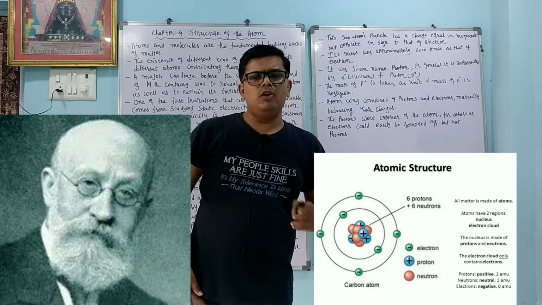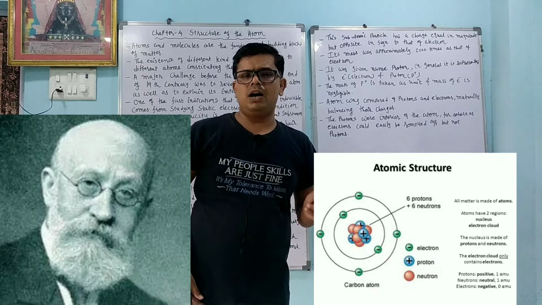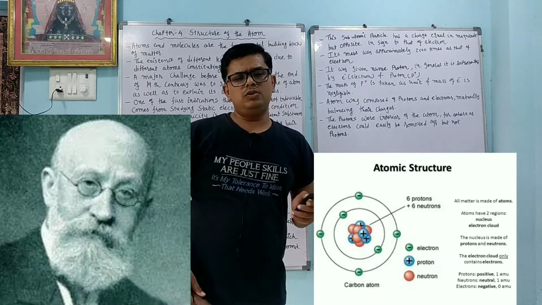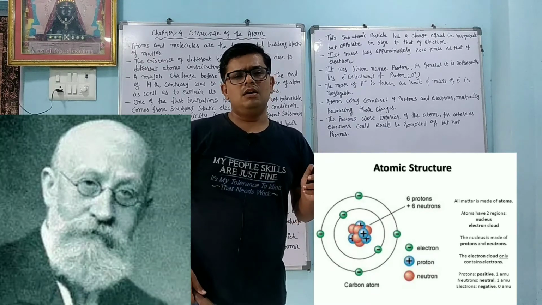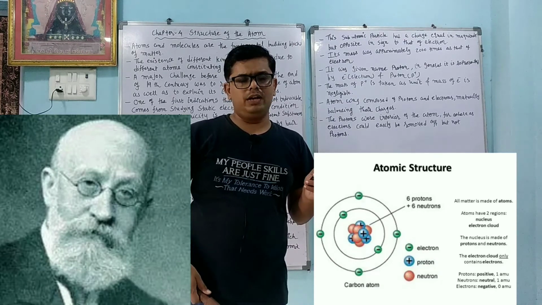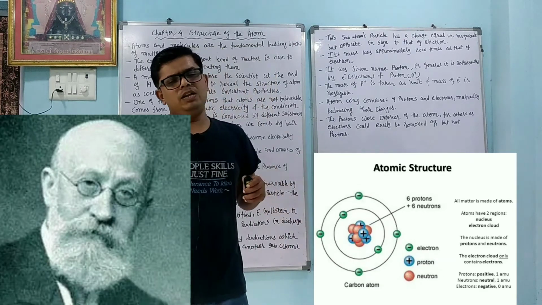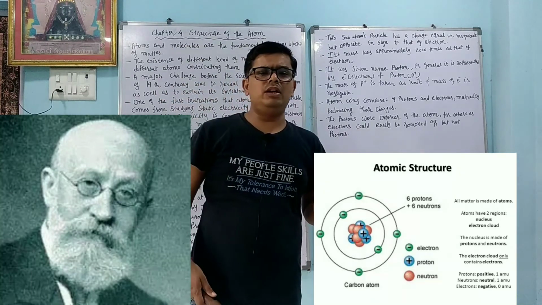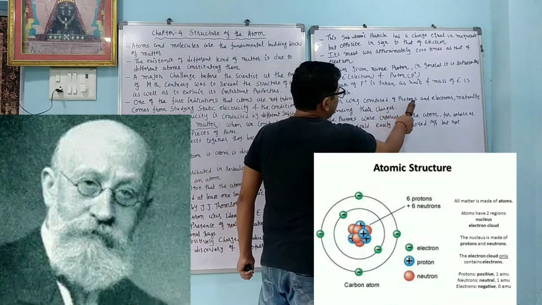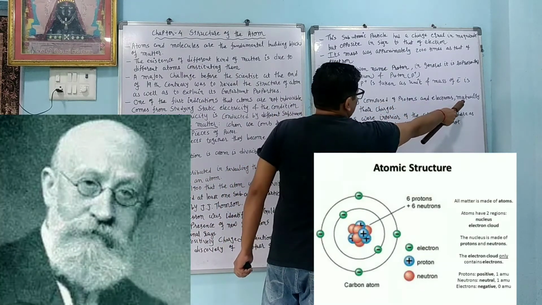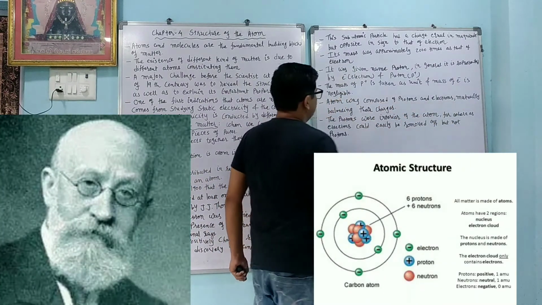Negligible. Dear students, we know the difference between weight and mass, but in chemistry you can use mass instead of weight also. But in physics, when mass comes in contact with gravitational acceleration, then it is called weight. So weight is different. My weight on the earth is 60 kg, but on the moon it is what? 10 kg.